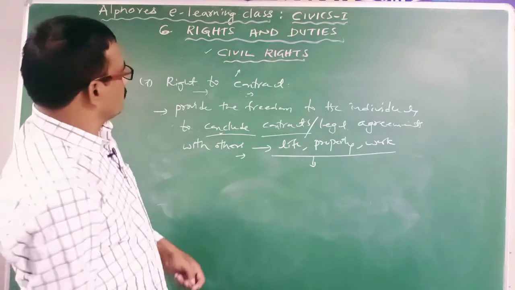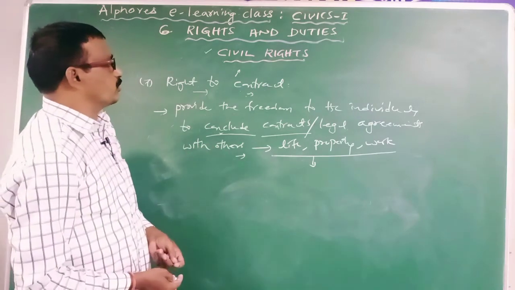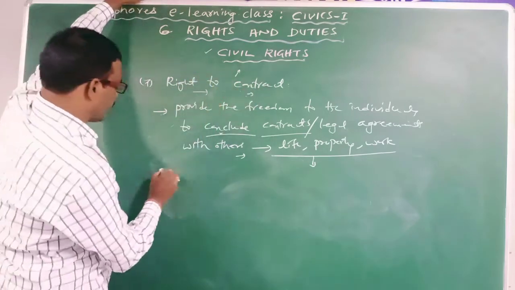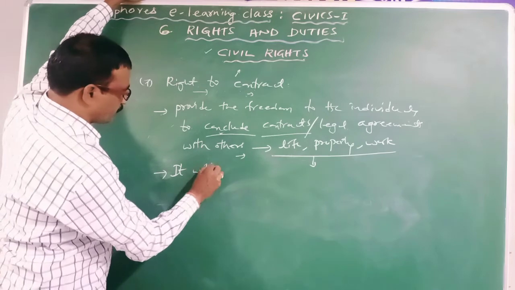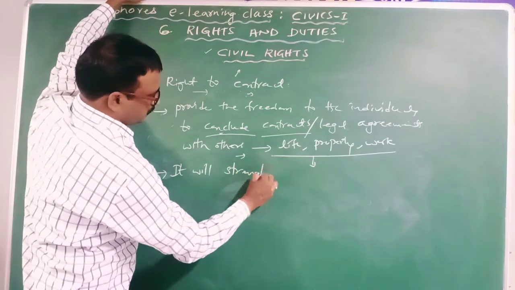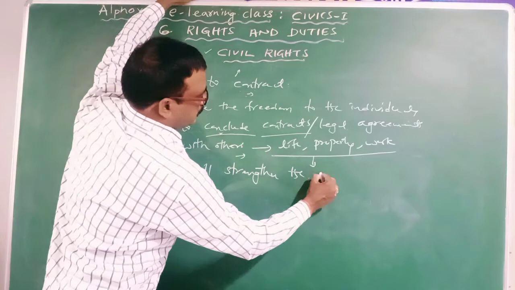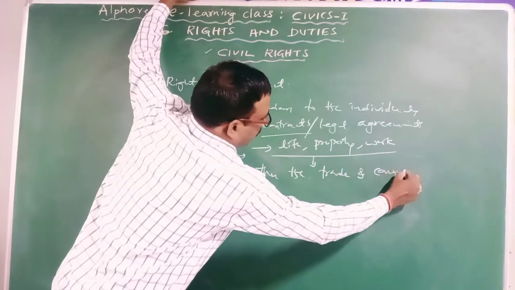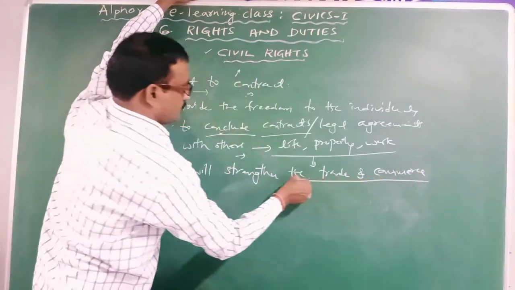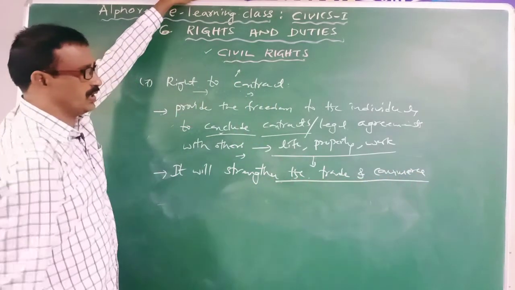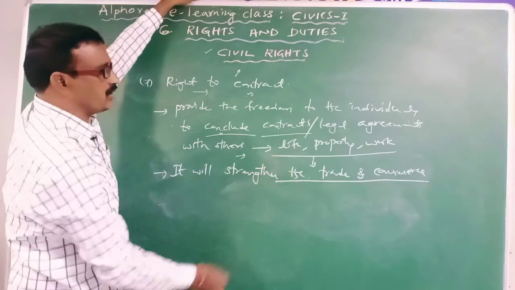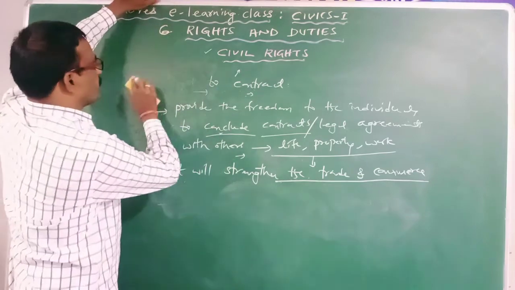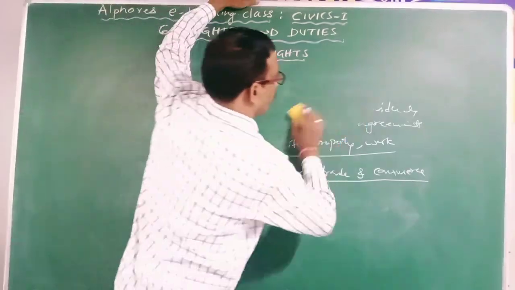Generally the right to contract is related to trade and commerce, and so it will strengthen the trade and commerce. Hence it will strengthen the trade and commerce. Clear? Then right to education.